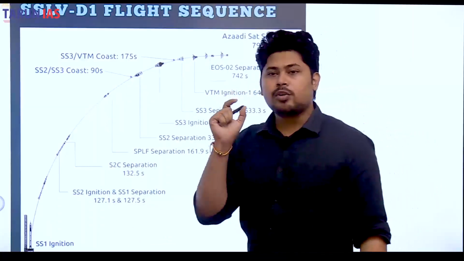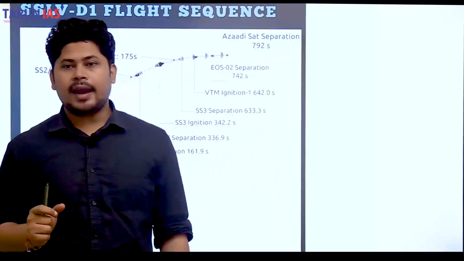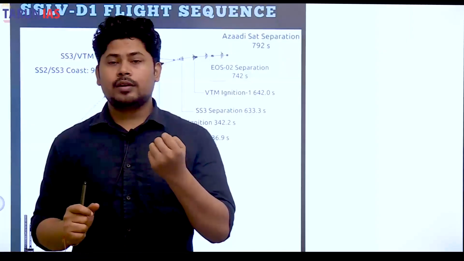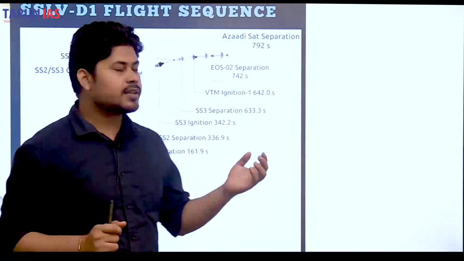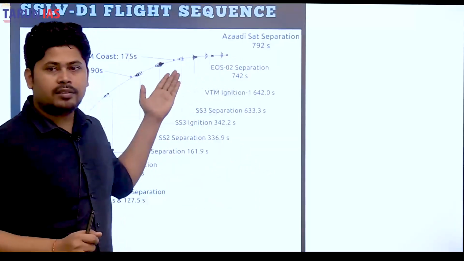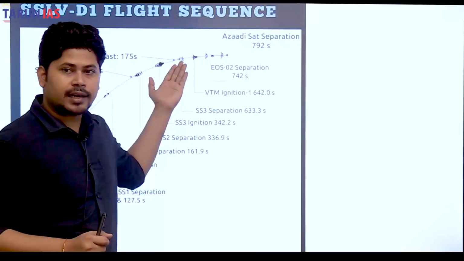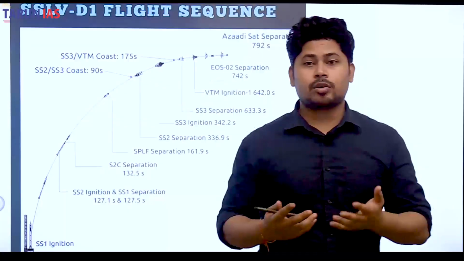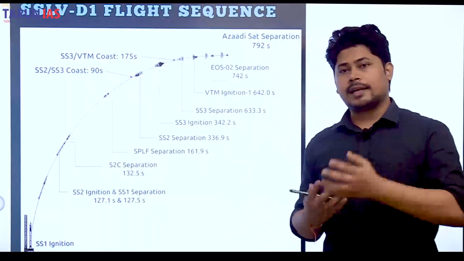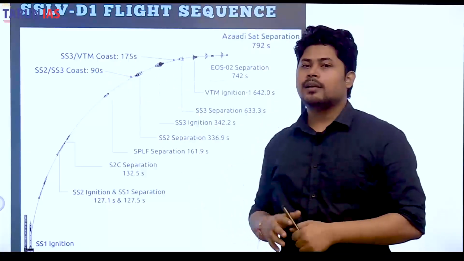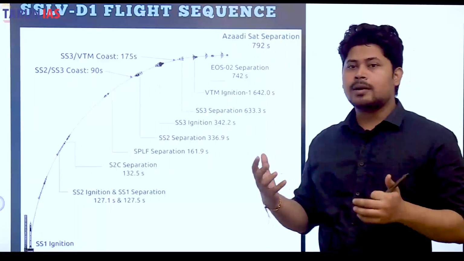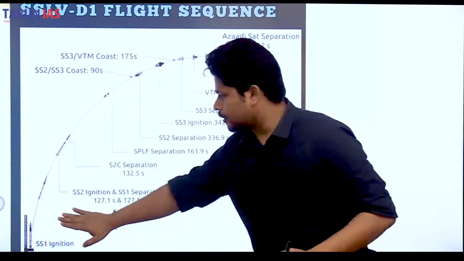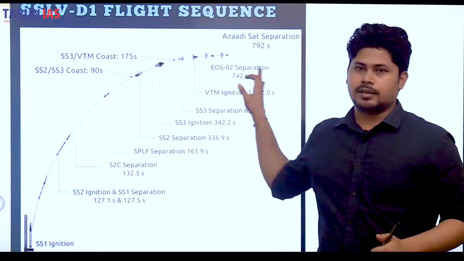But there was a sensor that had to be deployed. If that got activated, it would have provided the rocket boost so that the satellite could have been launched into the right orbit. But the sensor malfunctioned, due to which the rocket boost did not happen, due to which the satellite was not able to go into the lower Earth orbit where it was to be placed, but rather it got placed into an elliptical orbit. So the ignition and everything was good. The failure happened in the terminal stage.